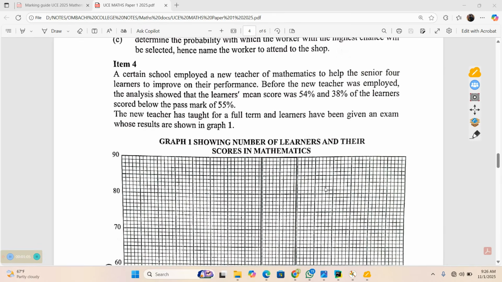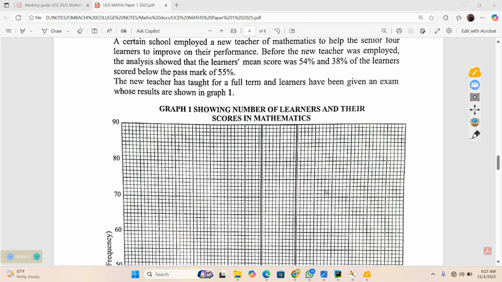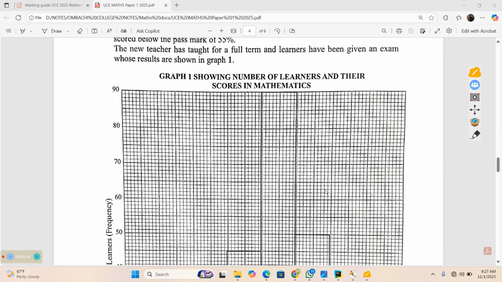Item number 4 is saying: a certain school employed a new teacher of mathematics to help the senior four learners improve on their performance. Before the new teacher was employed, the analysis showed that the learners' mean score was 54% and 38% of the learners scored below the pass mark of 55%.